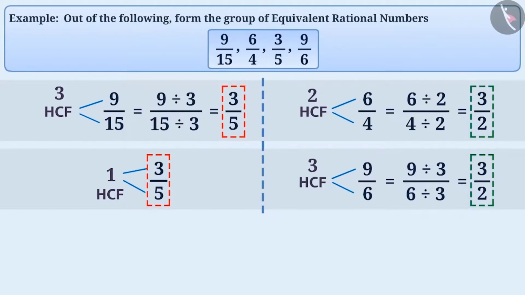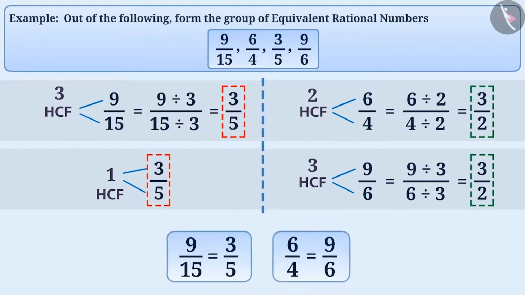By observing the simplest forms, we can say that 9 by 15 is equal to 3 by 5 and 6 by 4 is equal to 9 by 6. Therefore, the two groups of equivalent rational numbers among the given numbers are: 9 by 15 and 3 by 5, and the second group is 6 by 4 and 9 by 6.